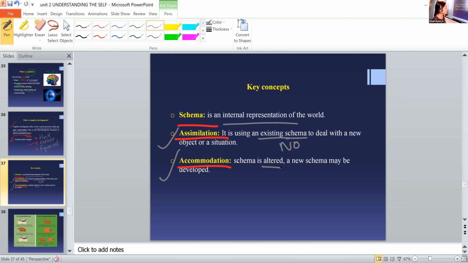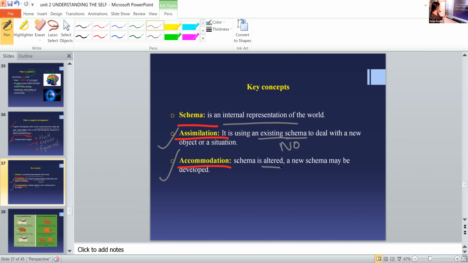Reina, read. What is schema, assimilation, and accommodation? Read the definition. Schema is an internal representation of the world. Good. Assimilation is using an existing schema to deal with a new object or situation. Accommodation is when the schema is altered and a new schema may be developed. Which means in assimilation, our internal representation is not changed. The schema will be the same. But in accommodation, our internal representation is changed, and a new schema or representation is formed.